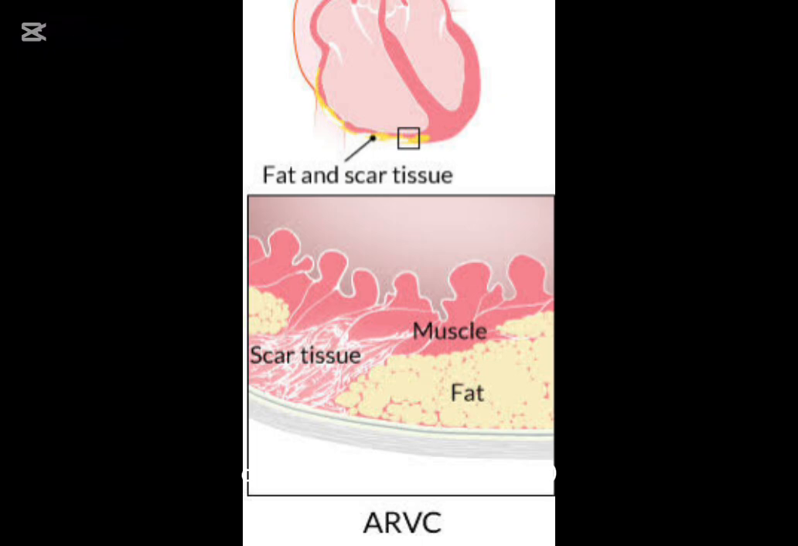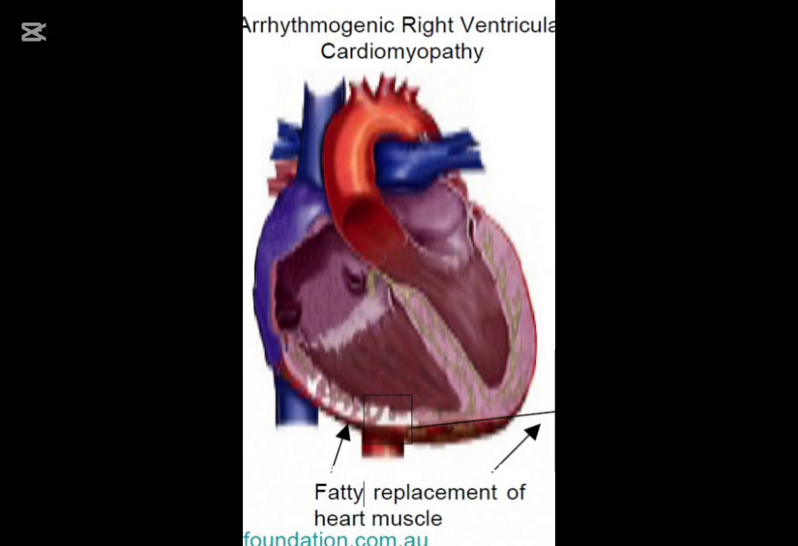Diagnosis is based on the 2010 revised task force criteria, which combine structural abnormalities, tissue characterization, ECG abnormalities, arrhythmias, and family history. Management: we need to avoid competitive sports and strenuous exercise. Beta blockers to reduce the arrhythmia. Sotalol or amiodarone in selected patients. Implantable cardioverter defibrillator for patients at high risk for sudden cardiac death.